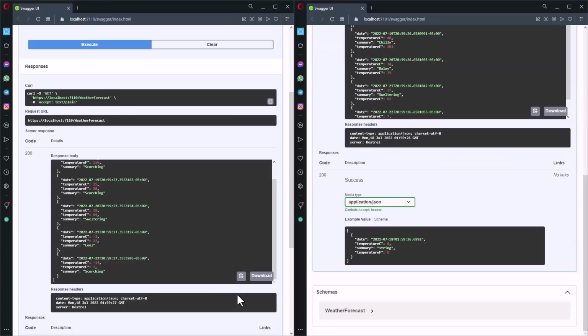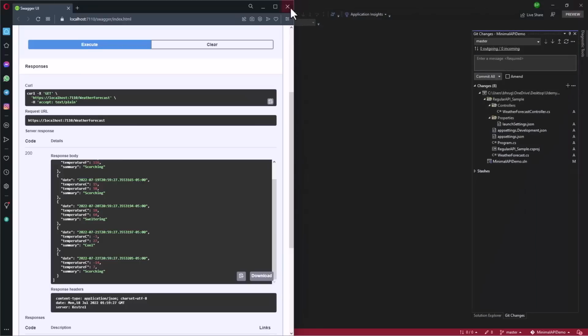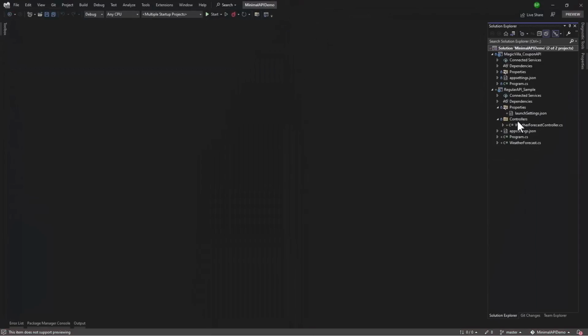So from the look and feel or the functionality wise, Minimal API is not that different. Now, of course, as we proceed with the course, there will be some features that are not yet available in Minimal APIs, or they are not planned to be added, but the base functionality that we can see right out of the box looks the same. But Minimal API has only one file. The regular API has controllers, Program.cs, and weather forecast. So that gives you a good comparison between the files that are present in Minimal API as compared to the regular API project.